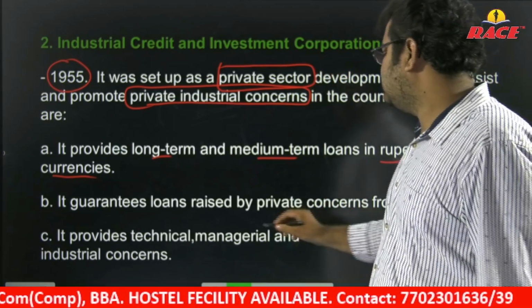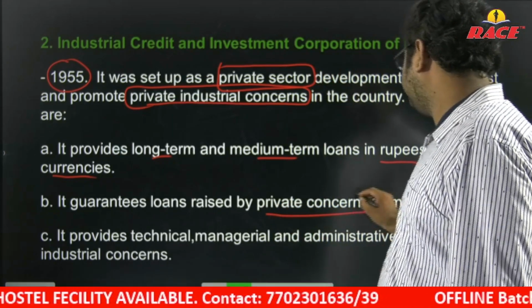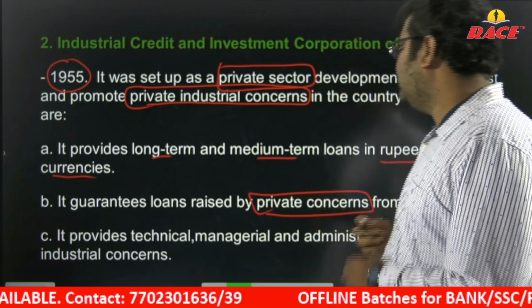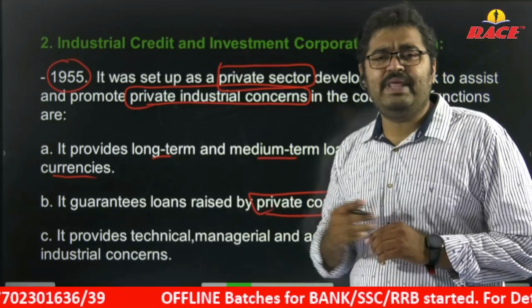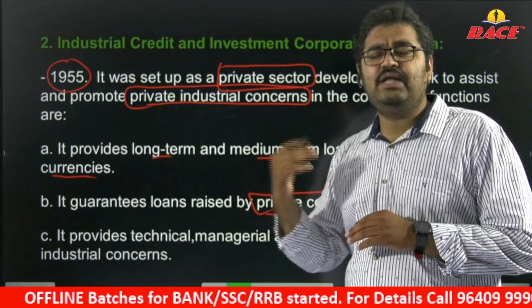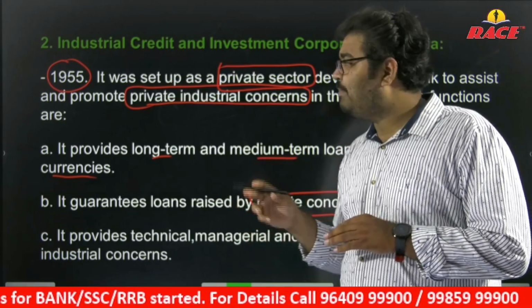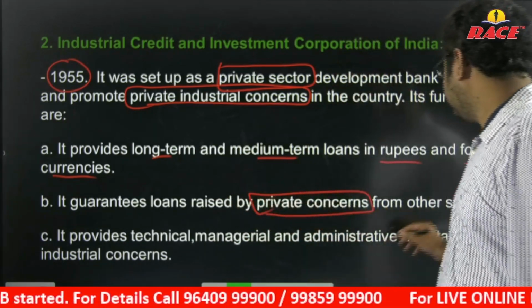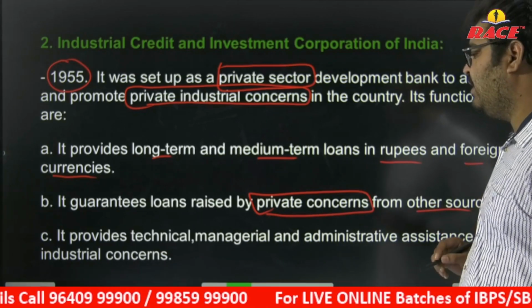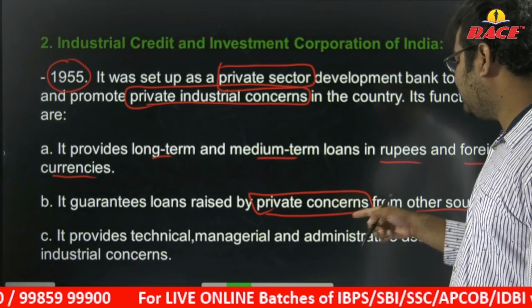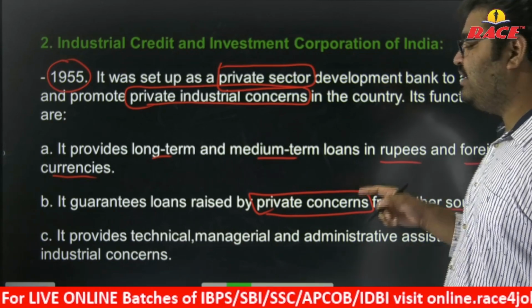It guarantees loans raised by private concerns. If private concerns take a loan from anywhere, that particular loan will be guaranteed by this ICICI. It provides technical, managerial, and administrative assistance to industrial concerns.